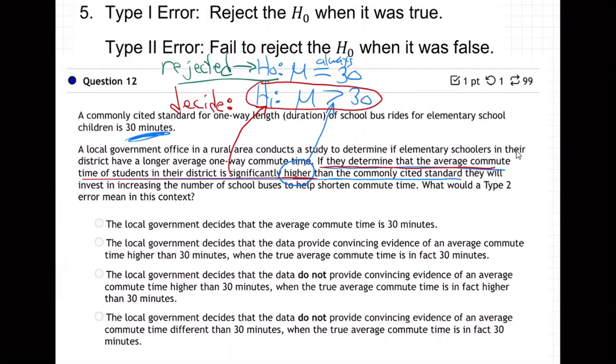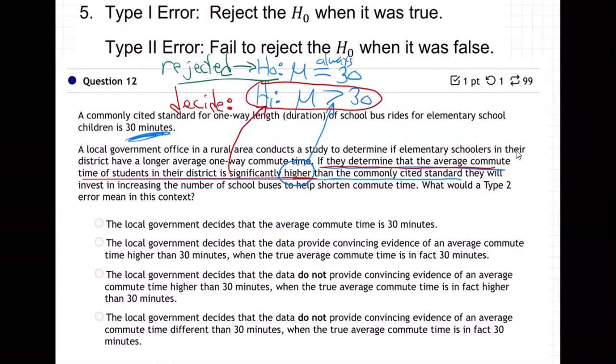It's one or the other, right? It's like a court of law. You're either going to go with the defense attorney or the prosecuting attorney. If they decided H1, they rejected H0. That's what that means. You see how I arrived at that? I just read what those words said. If they determine that the average is higher, they determine H1. That means they rejected H0. Okay, so what does it mean when you reject H0?